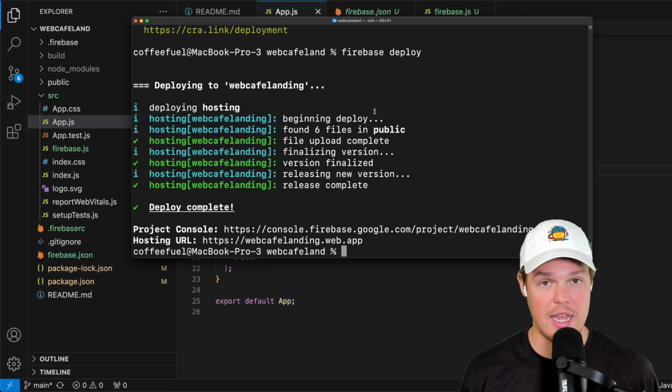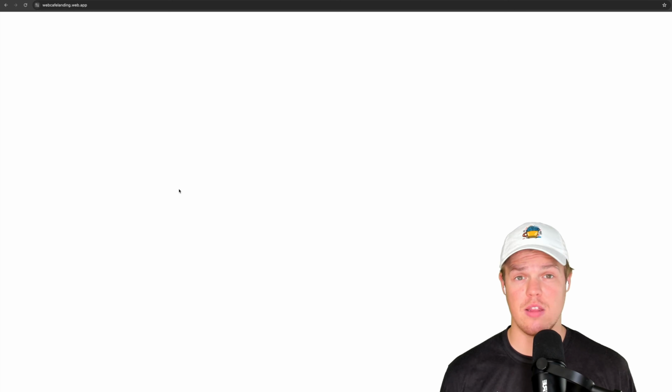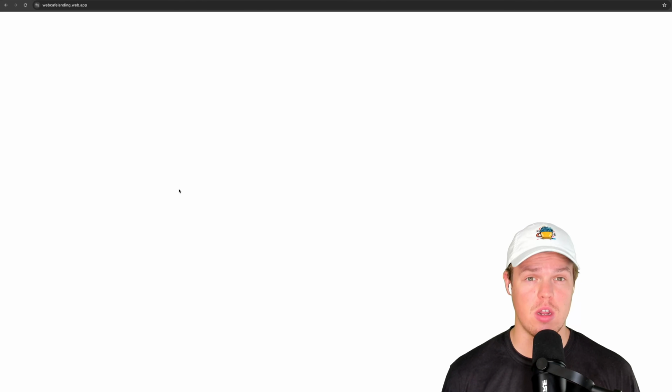Firebase deploy. Early days, this is going to be extremely fast for obvious reasons. You've got a small application. As you keep going though, this could take a while. For now though, we've successfully deployed. Let's check out this website. Now, sometimes you're going to get an error like this, where you're getting a white page here, but not in the emulator. Typically, this has to be associated with the index.html. Let me go ahead and confirm this first.